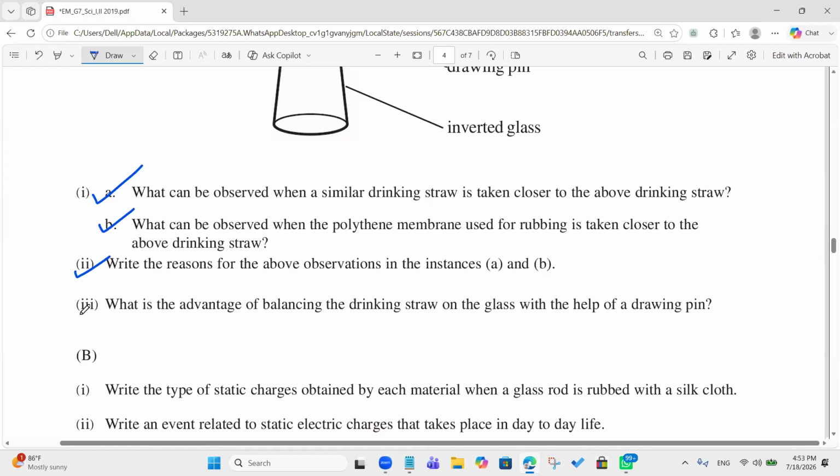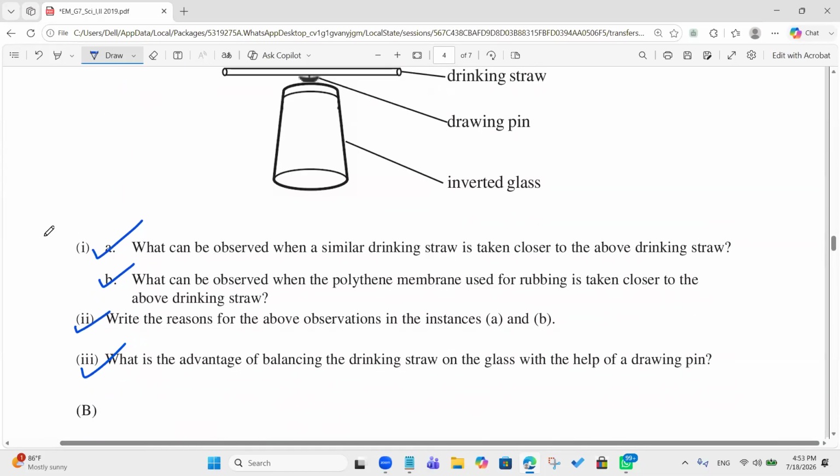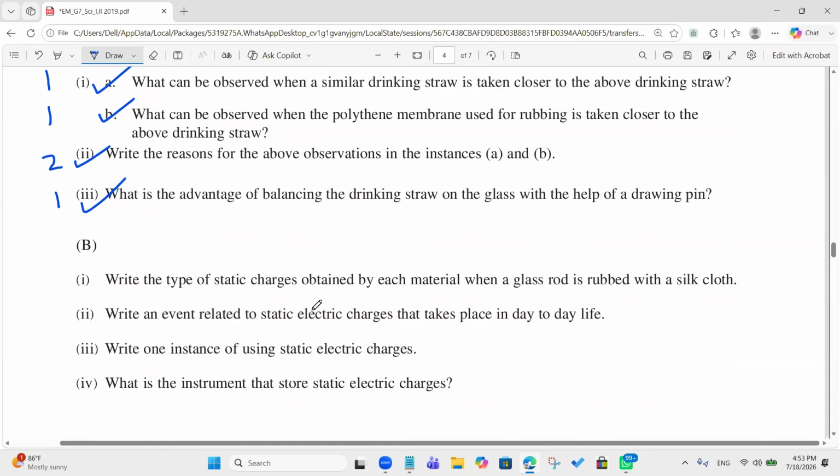Okay. I didn't give you the marks, right? So we'll take 1 mark for each question. For the reason, 2 marks, and 1 mark, right?